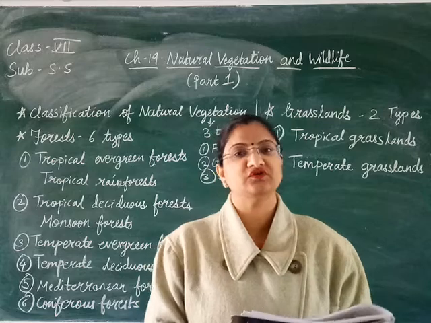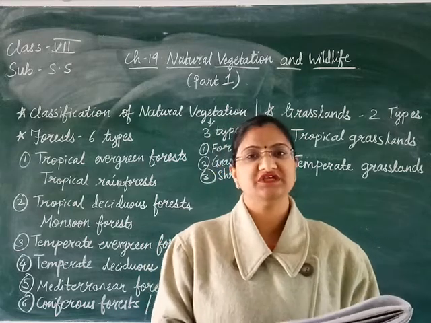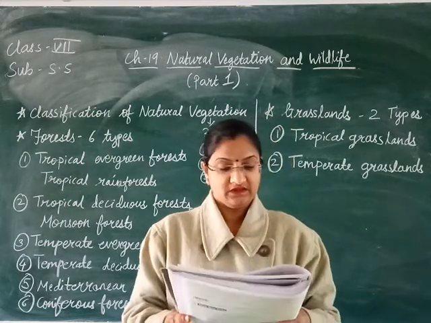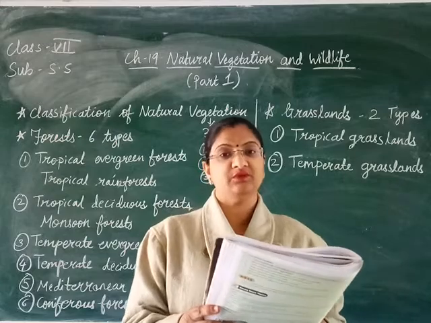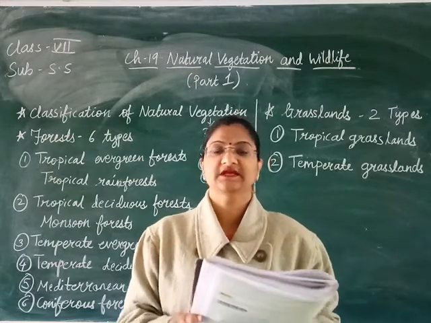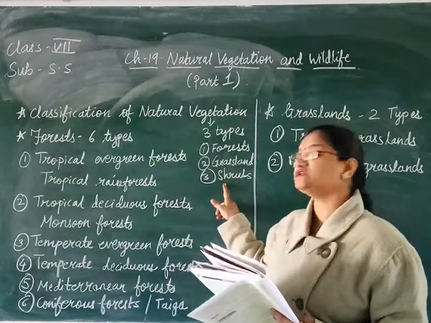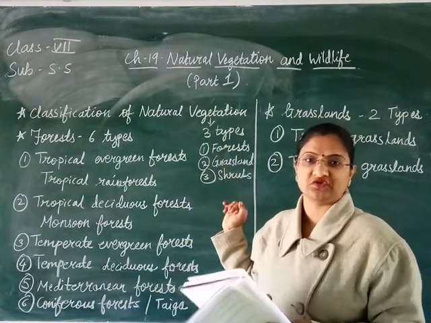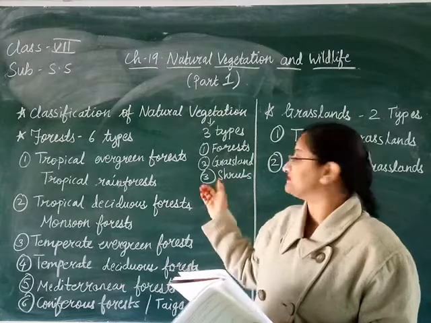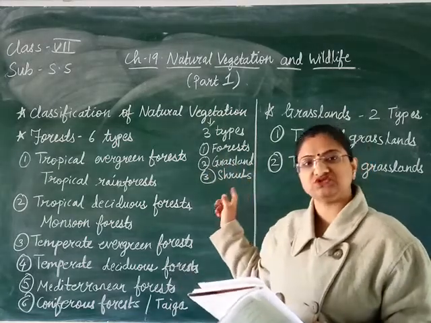Now the first topic for today's class is the classification of natural vegetation. Natural vegetation can be broadly classified into three types. The first type is forest, the second is grassland and the third one is shrubs. So it is divided into three parts, or you can say three types: forests, grasslands and shrubs.